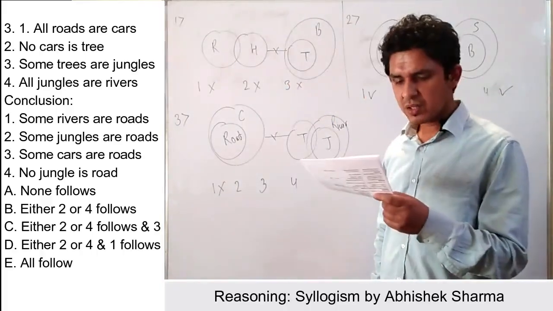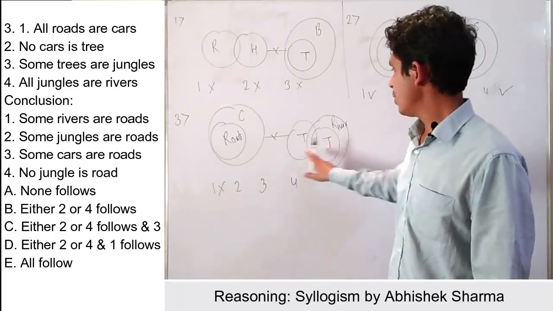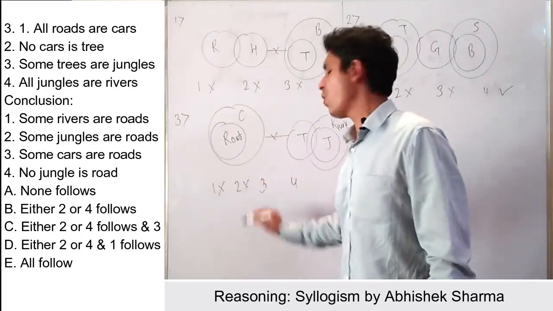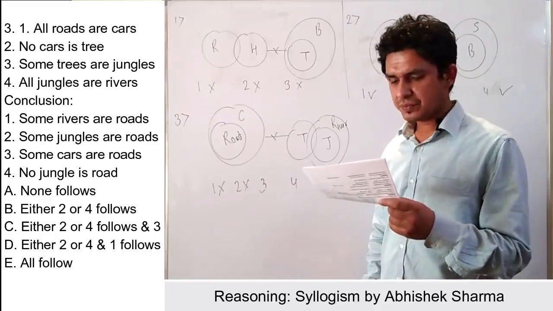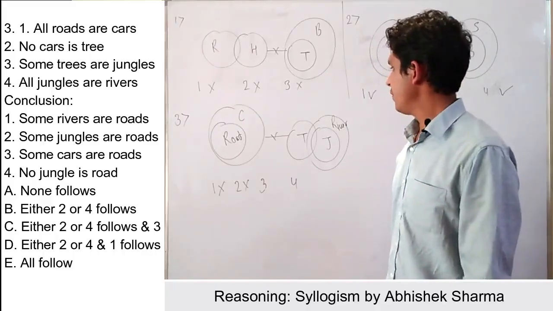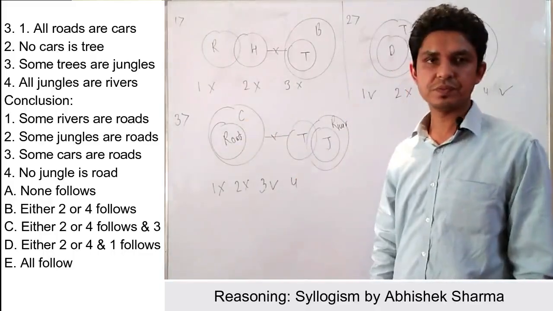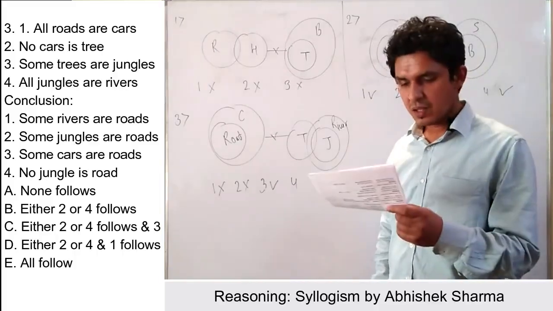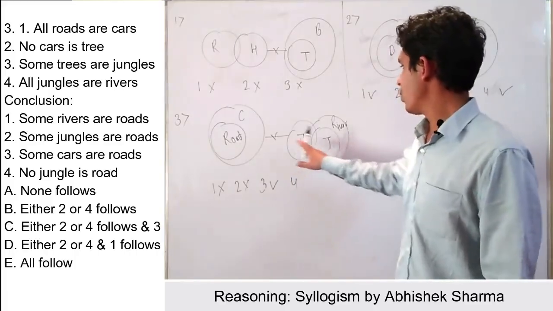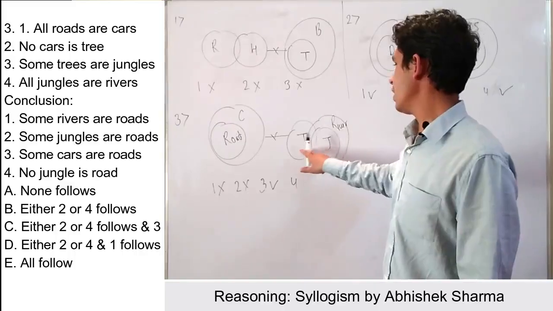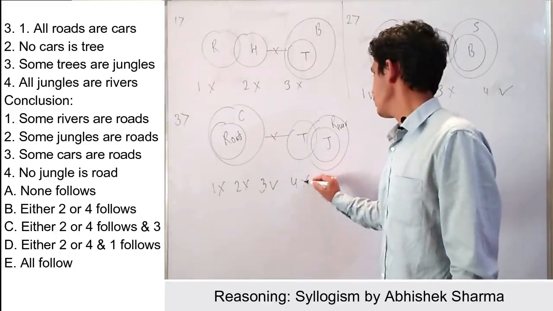Coming to the second one. Second one is some jungles are road. Jungle is here, road is here. This will be definitely false. Some jungles are road. Thereafter, some cars are road. If we check some cars are road here, this statement is definitely true. Right? And fourth one is no jungle is road. Jungle, road, there is not a straight line from jungle to road cutting straight lines. That means this will be false.